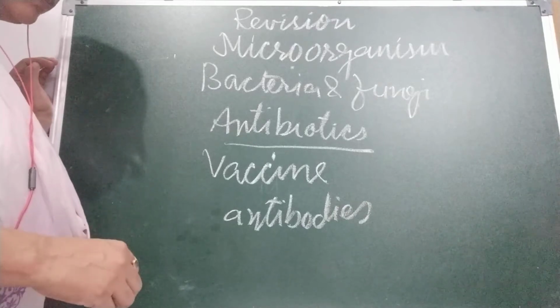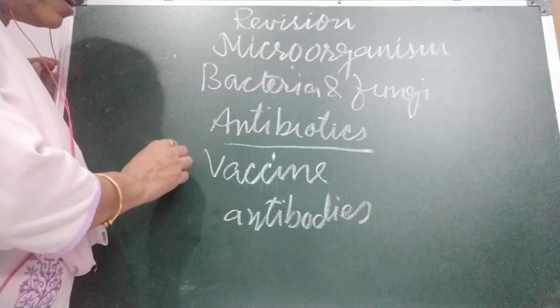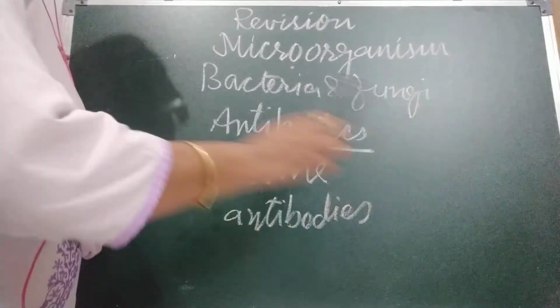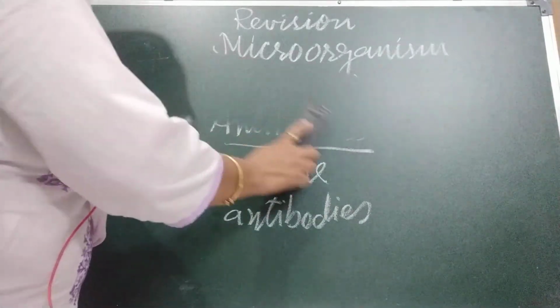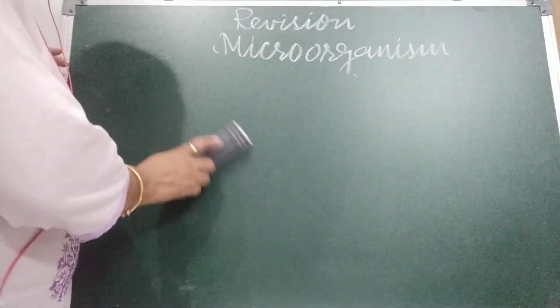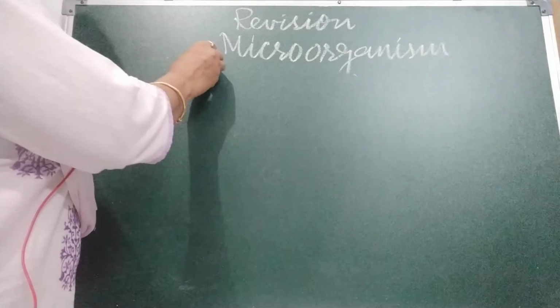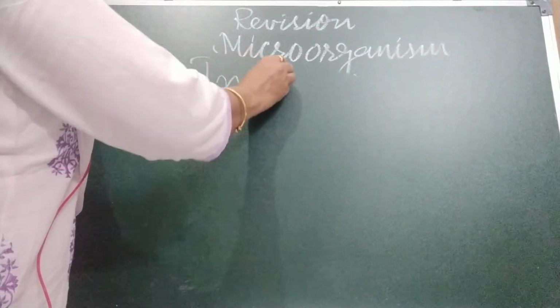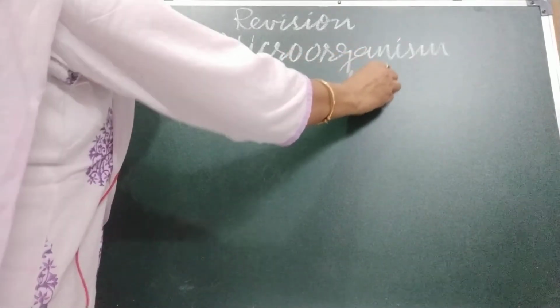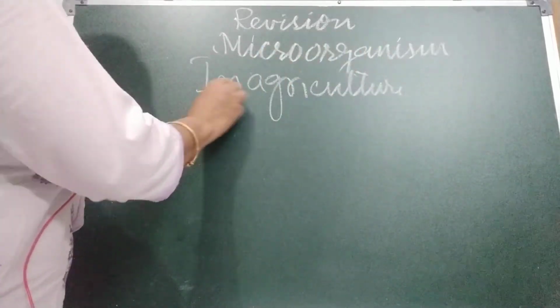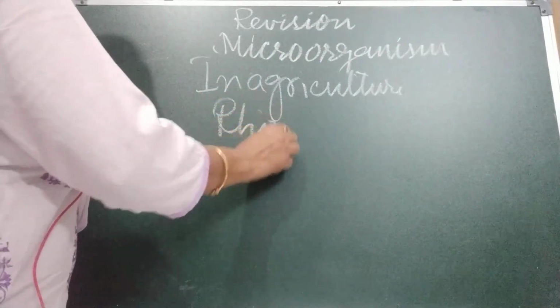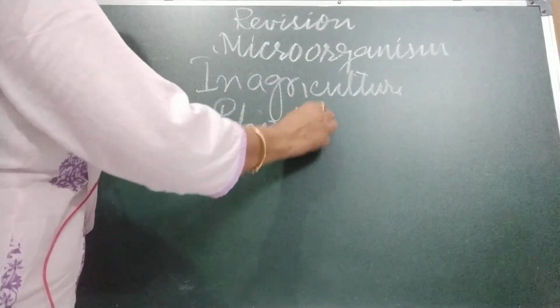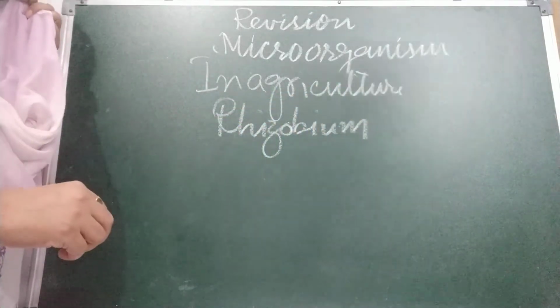Okay, now third we are going to discuss agriculture. As you know, in agriculture, rhizobium bacteria are present in the root nodules of leguminous plants and they help in fixing nitrogen.